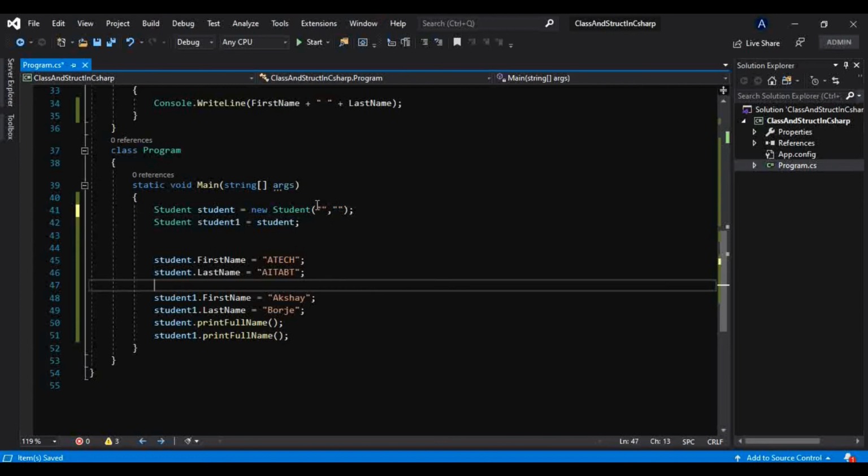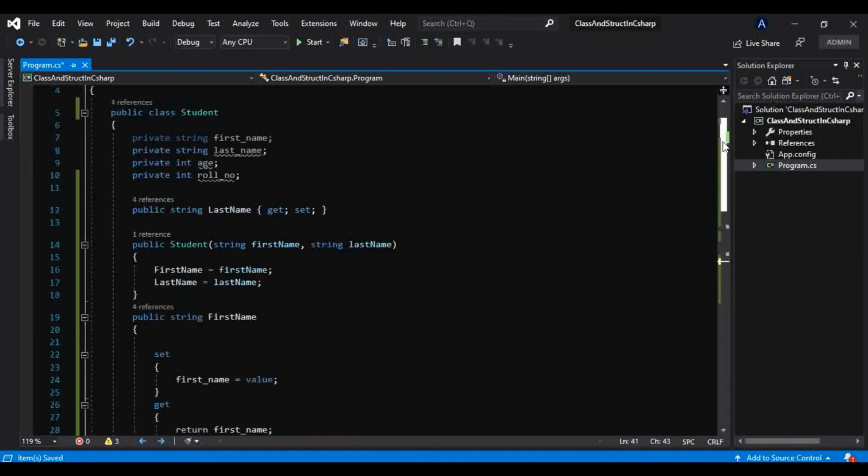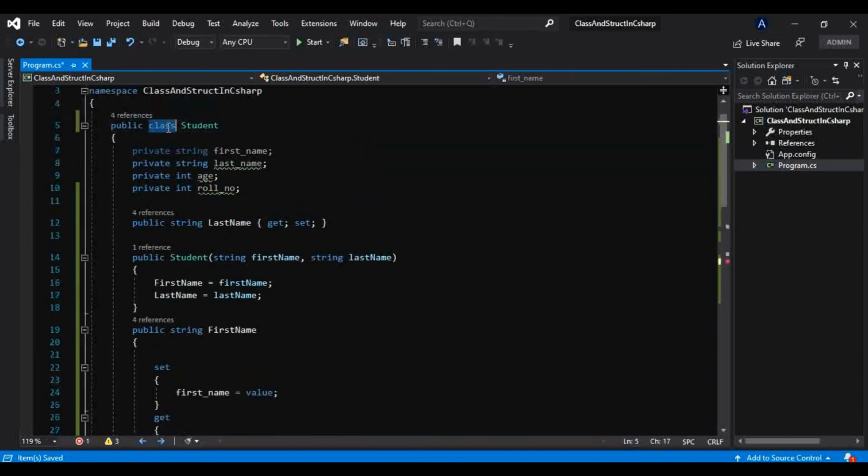But in contrast, if this would have been struct instead of class, then the compiler is able to define a default constructor even if the struct is having one parameterized constructor. Okay, so how? I will show you that.